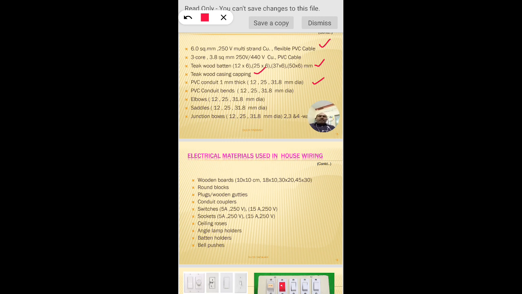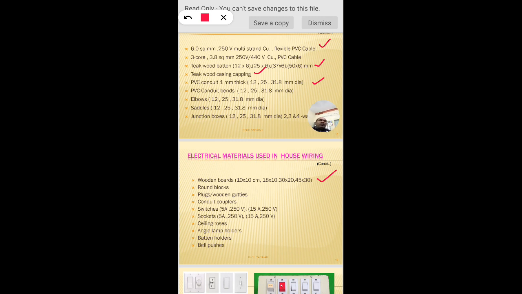And junction boxes, we use two-way junction boxes and four-way junction boxes, on which they provide some loads and sometimes bulbs also. These are some accessories used in our domestic electrical wiring system. Not only this, there are also wooden boards, provided on which the appliances and accessories are fixed, and round blocks, on which the bulb or ceiling rose is provided.